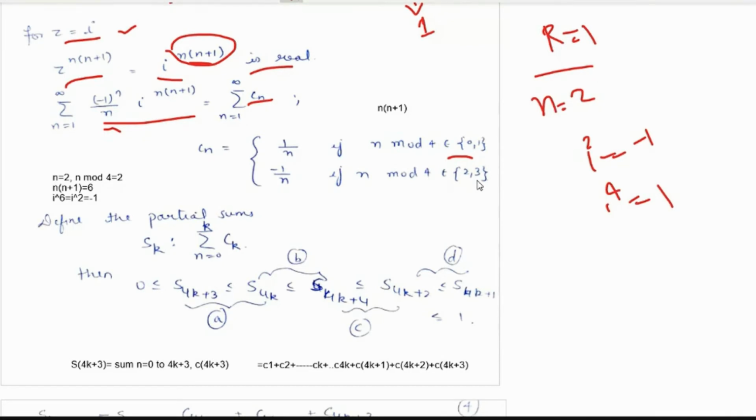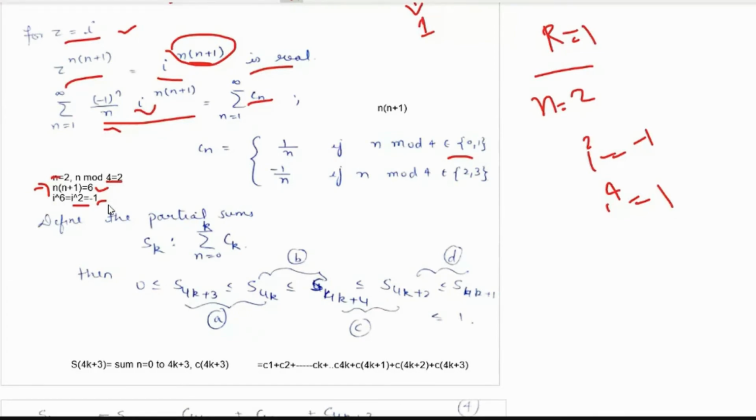How this holds is, let us consider n equals 2. Then n modulo 4 would be equal to 2, and n into n plus 1 would be 2 into 3, that is 6. So here we get iota to the power 6, which is nothing but iota square, and that would be equal to -1.